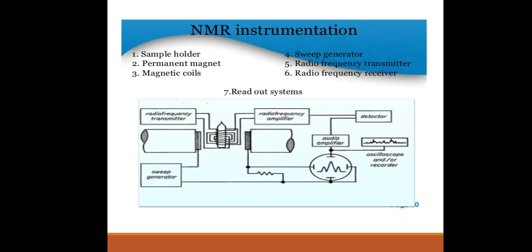This is a block diagram of NMR instrumentation. It contains the main parts: sample holder, permanent magnet, magnetic coils, sweep generator, radio frequency transmitter, radio frequency receiver.